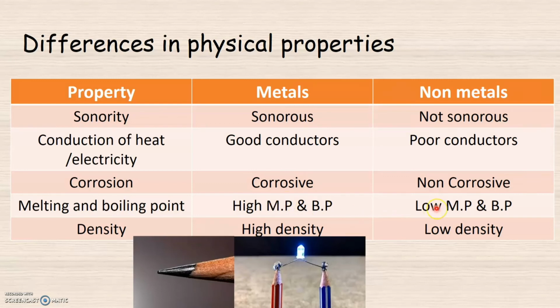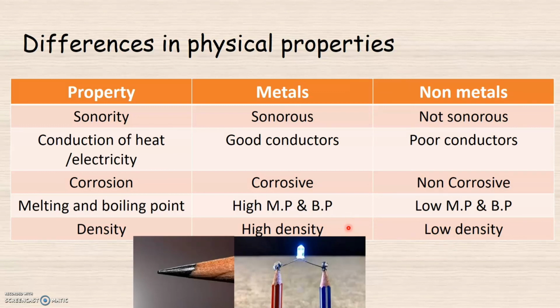While in case of non-metals, carbon and silicon are non-metals that have very high melting point and boiling point. Coming to the last physical property of density, generally metals have high density while non-metals have low density. Exceptions in case of metals are sodium, potassium and calcium.